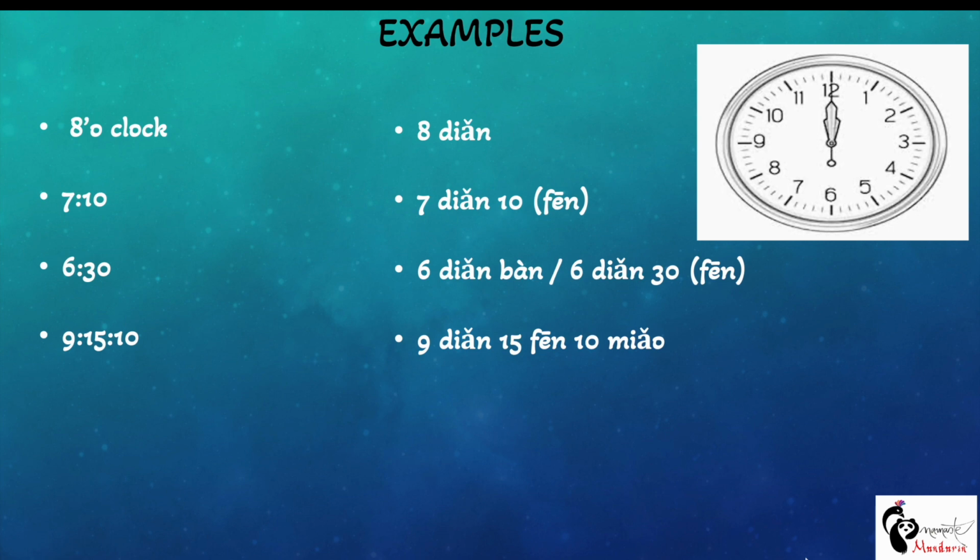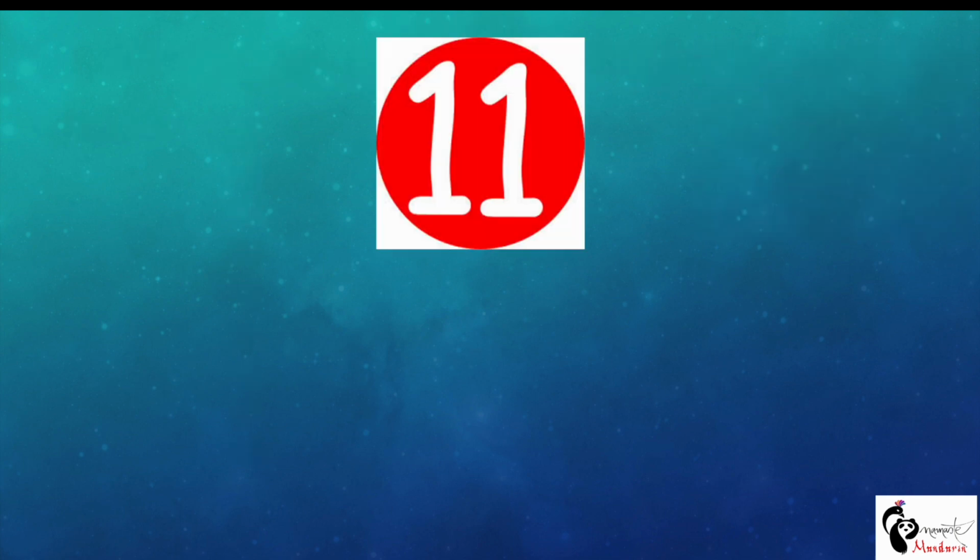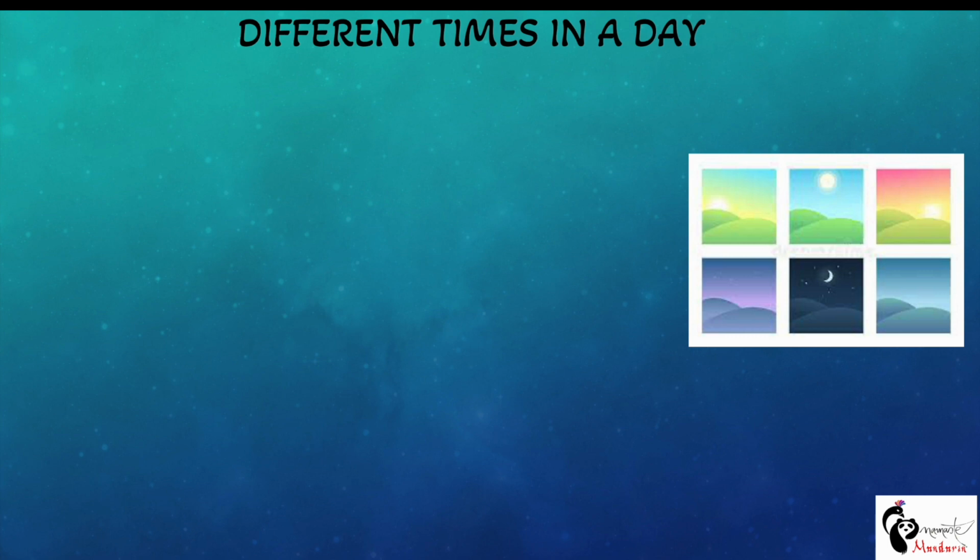The good part is you have already learned that terminology, right? So how do we specify whether it is morning, evening or afternoon in Mandarin? In English we use AM and PM, but in Mandarin which terms are we going to use? Are we going to learn new terms, or use terms which we have already learned? Yes, we are going to use the terms which we have already learned. So what are those terms? Let's go back to the video.